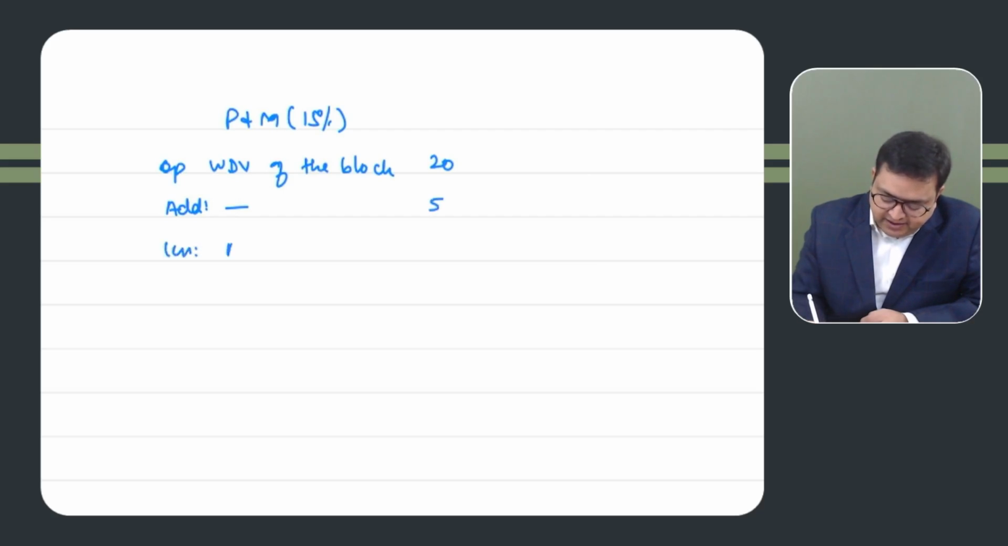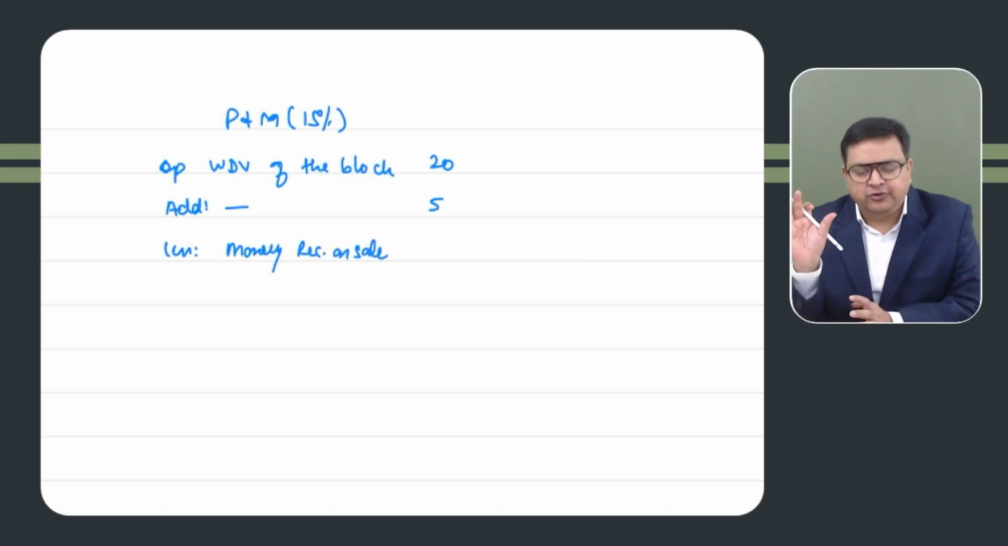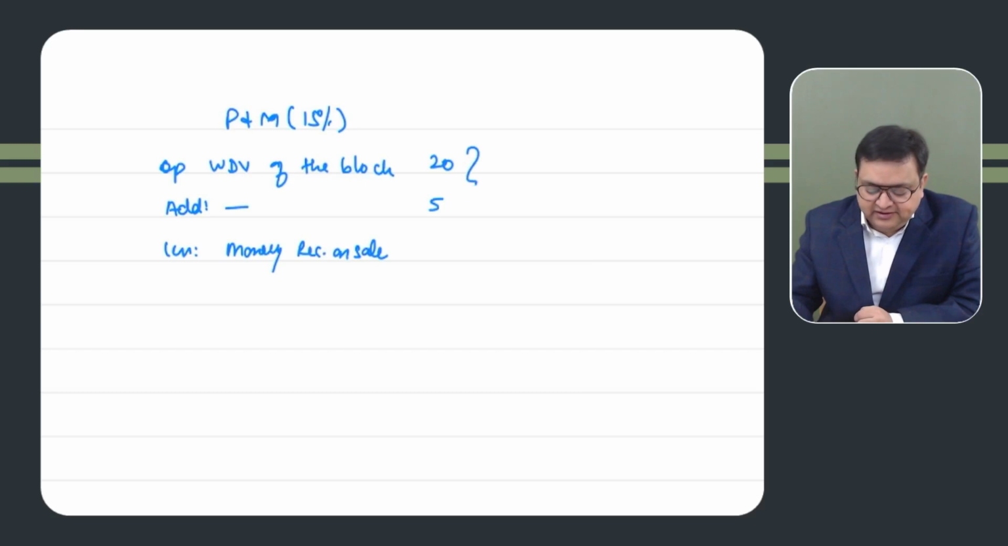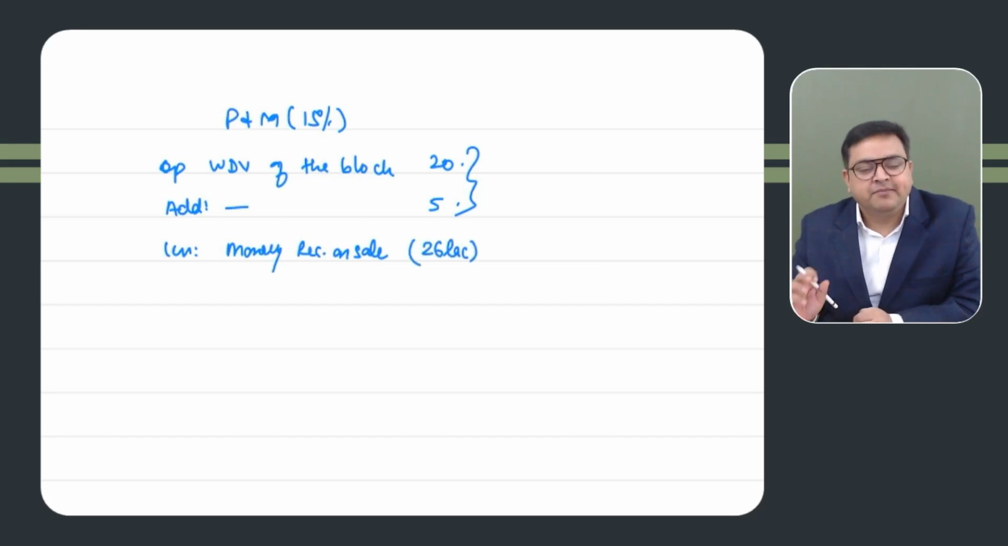Additions during the year, let's say we have purchased one more machine of rupees 5 lakh, less money received on sale or disposal. And let's say you have sold only part of the block. Partial block is sold, but it is sold at such a high price that it exceeds these two. So the total of these two is 20 plus 5, 25, and you are selling it for, let's say, 26 lakh. Only part of the block is getting sold, but it is getting sold for more than this value, then in that case, what will we say, negative 1 lakh?